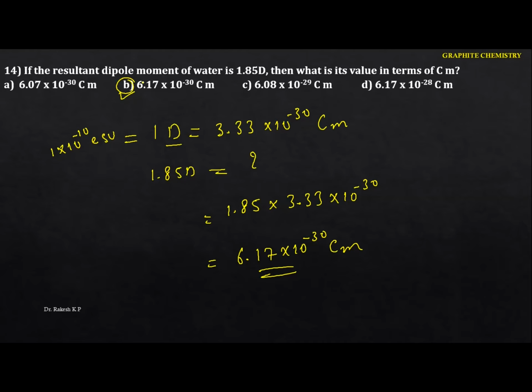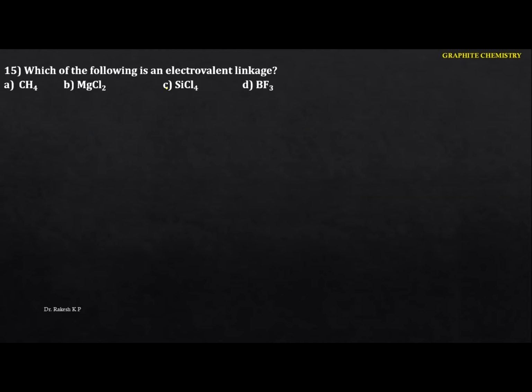Okay, so next one. Which of the following is an electrovalent linkage? So you have to identify the electrovalent linkage. This electrovalent is nothing but the ionic bond. Okay, this concept you have to remember. Instead of the ionic bond, they are going to give you the electrovalent linkage.